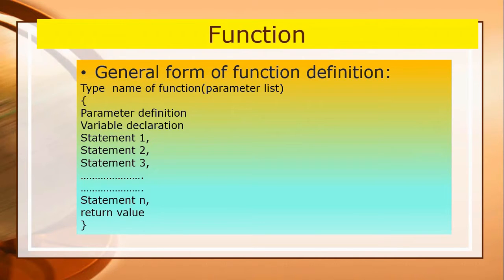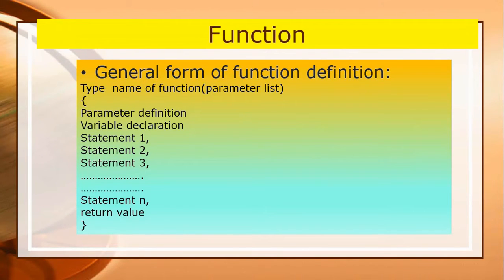Variable declarations within the function are known as local variables. Suppose you declare variables outside of the function, then they are known as global variables. Then you write statement 1, 2, 3, and then return value. This is the general form of the function.